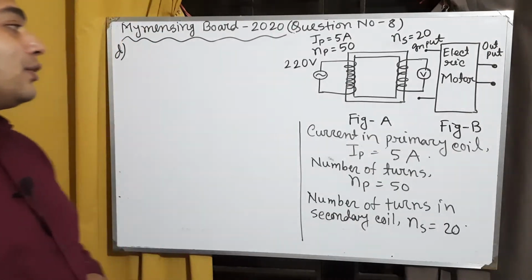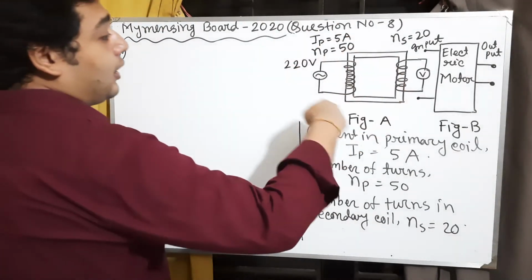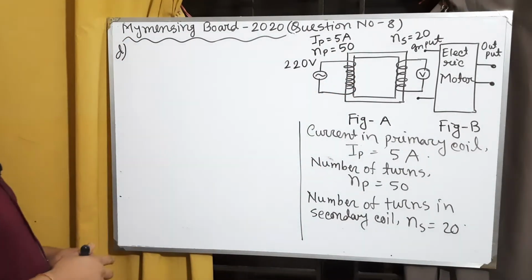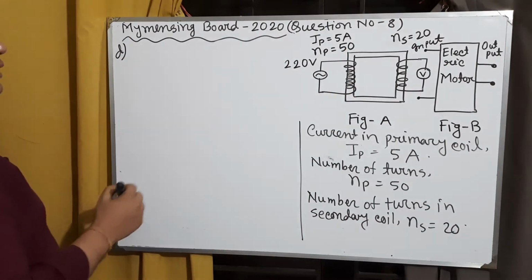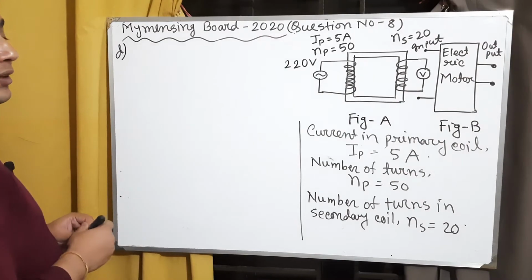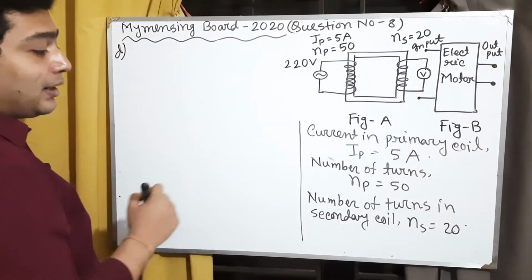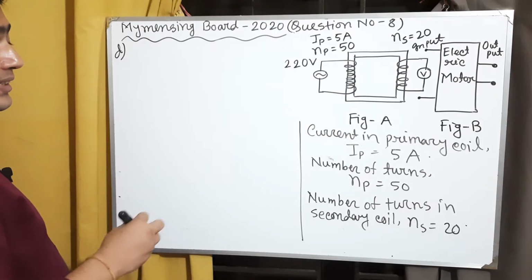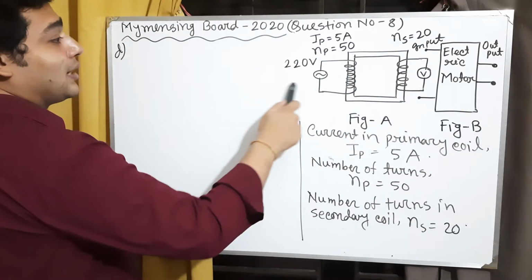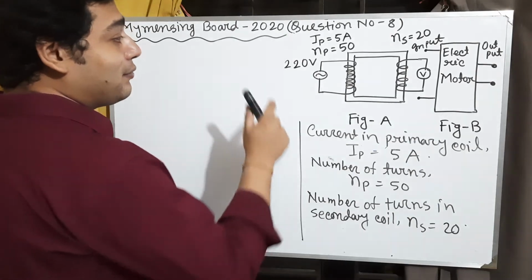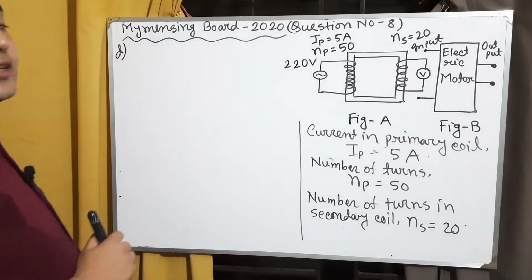Firstly we will discuss this transformer. The current in the primary coil is Ip equals 5 ampere, the number of turns Np equals 50, the number of turns in the secondary coil is Ns, and the primary voltage is 220 volt.